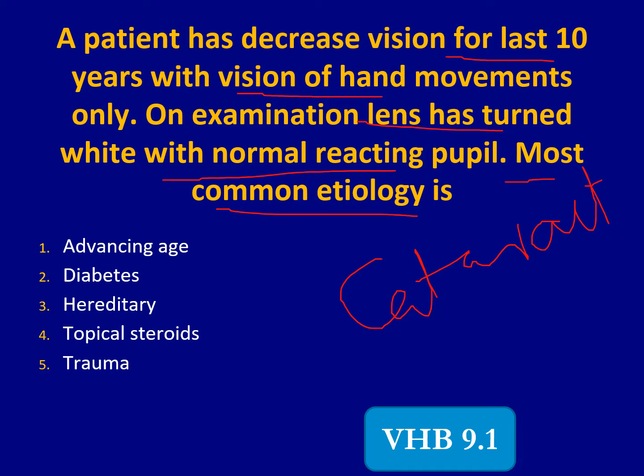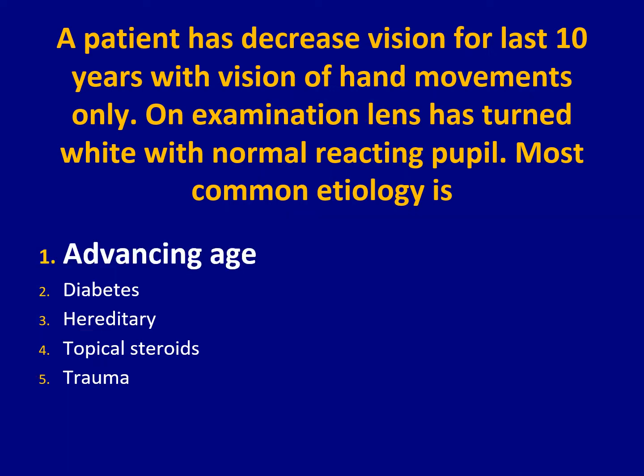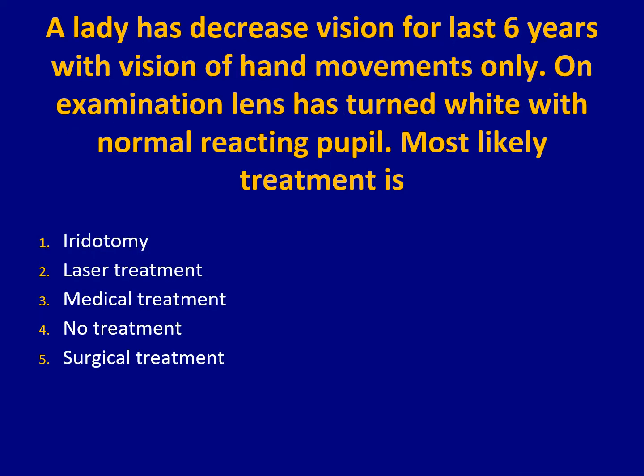And the most common etiology: advancing age, diabetes, hereditary, topical steroids, or trauma. If you study the section VHP 9.1, that will explain the answer. All these can cause cataract, but advancing age is the most common cause of cataract, so that would be the answer. Advancing age is the answer.